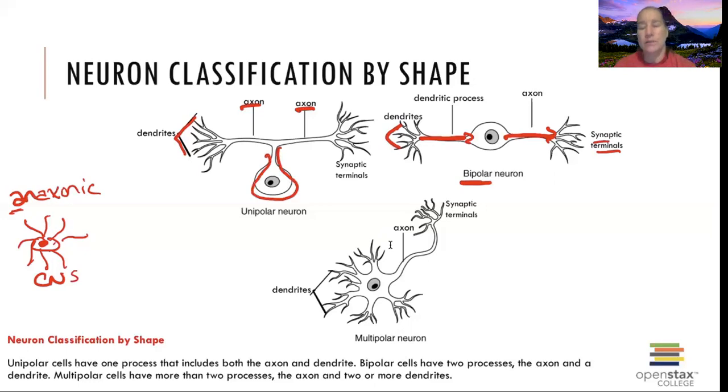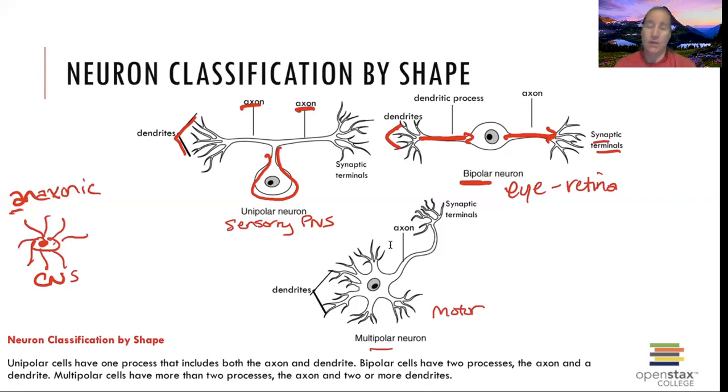Where are we going to see unipolars? Sensory, PNS. Where are we going to find bipolars? The eye, specifically in the retina of the eye is where we're going to find bipolars. And then multipolars, we're going to find these on our motor neurons. These are the ones that we've already looked at. Motor, when we talked about stimulation from the nervous system and stimulating the skeletal muscles, that's these guys. These are multipolar.